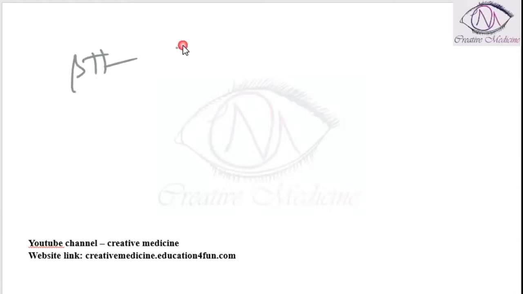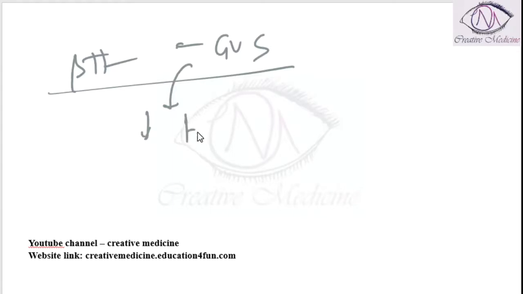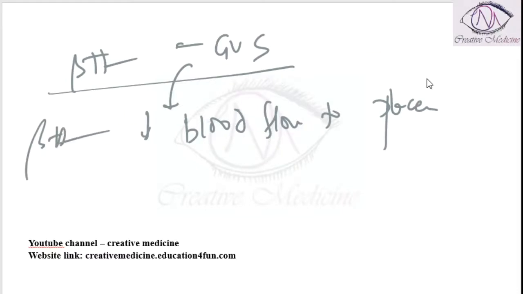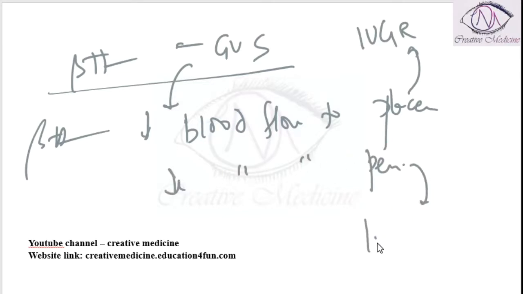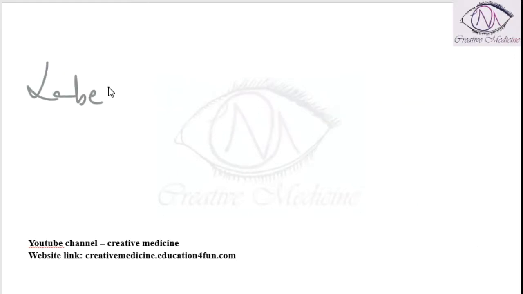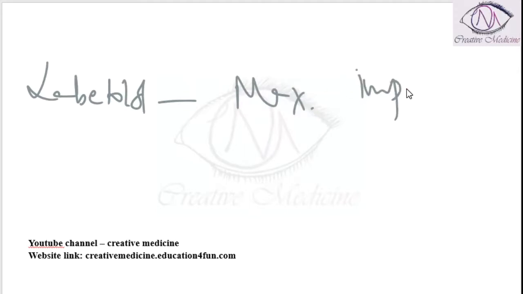Then beta blockers in genitourinary system. In genitourinary system, this decreases the blood flow to the placenta because the beta blockers will decrease the blood flow to the placenta. They result in intrauterine growth retardation. They will also decrease the blood flow to the penis, thus resulting in impotence. So among all the beta blockers, maximum impotency is caused by labetalol.